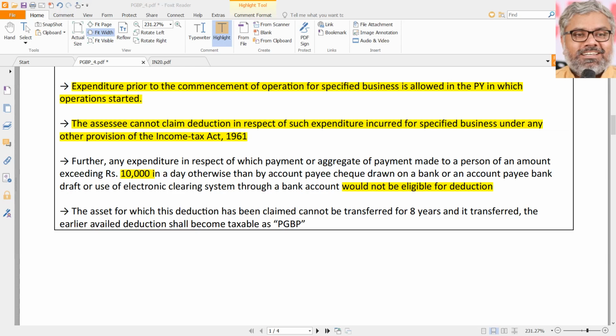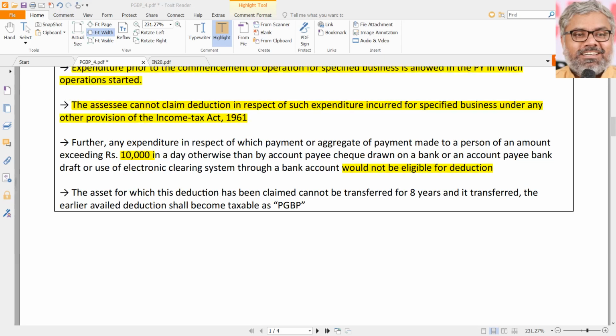In case of 35AD, if any payment is made to one person in a day, more than 10,000 rupees, exceeding is the word, exactly 10,000, no problem. Exceeding 10,000 rupees by modes other than banking channels, then such expenditure is not allowed as deduction. Simple. That is one more important point under 35AD.